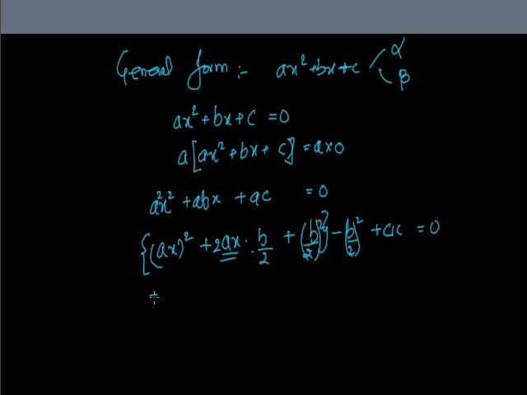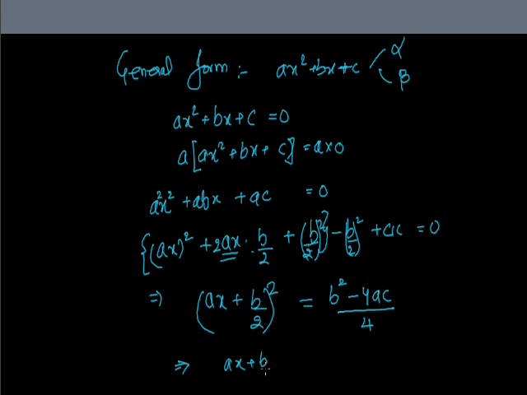So from here this can be written as ax plus b by 2 whole square, equal to what? b square minus 4ac upon 4. Now we are going to take square roots on both sides.